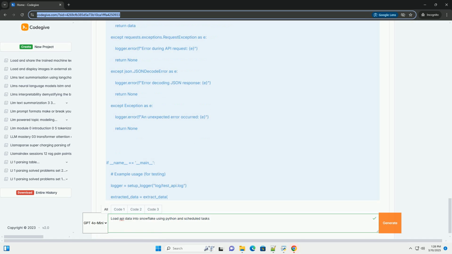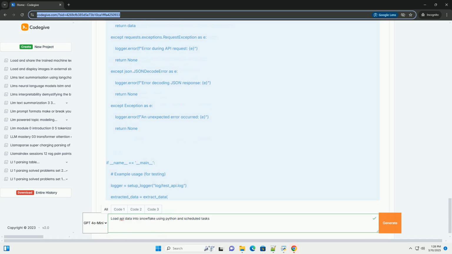Error handling. The try, except blocks are crucial for handling potential issues with the API request, JSON parsing, and other errors. Detailed error logging helps you diagnose problems. Headers. Include necessary headers, such as API_key, if required by the API. JSON parsing. The .json method automatically parses the JSON response into a Python dictionary or list.